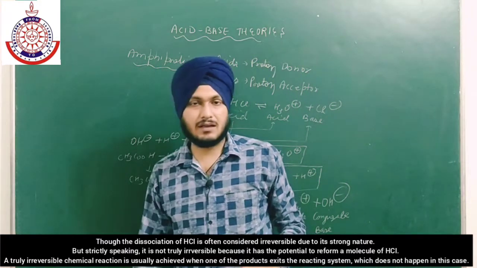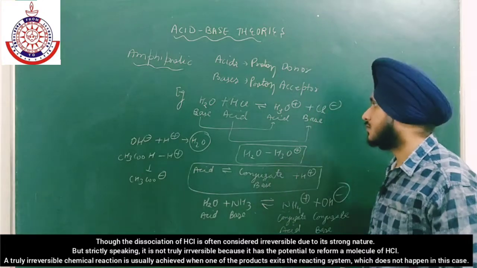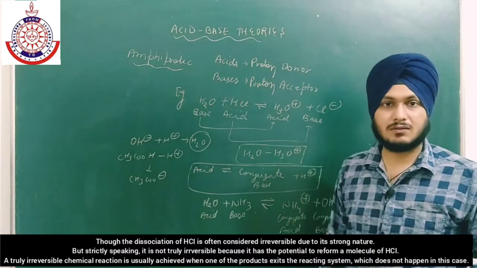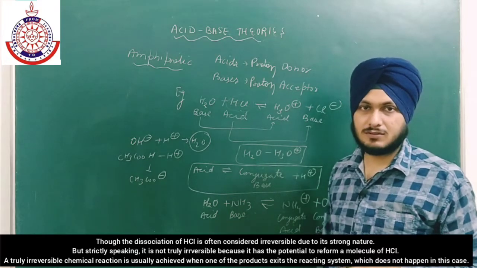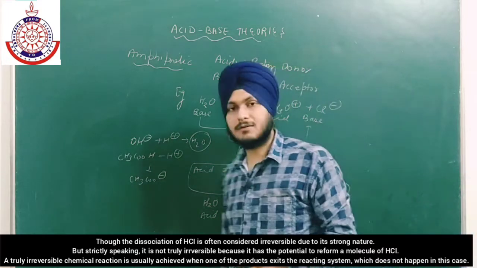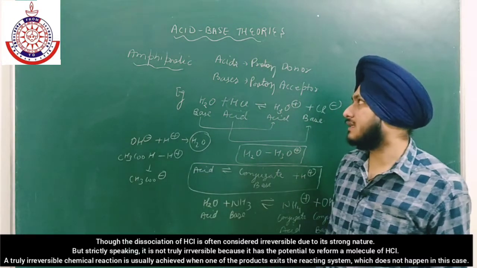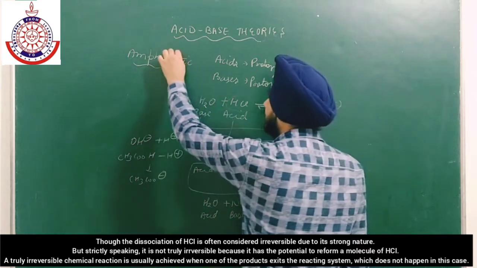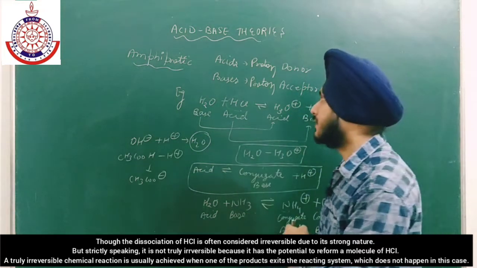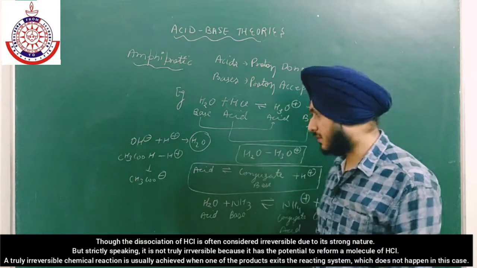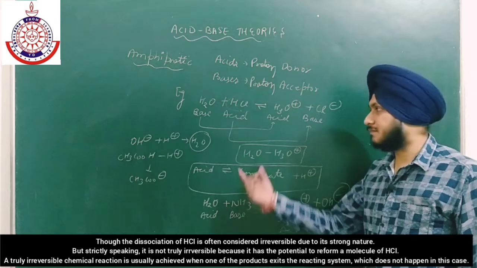Amphiprotic species, or amphiprotic substances, are those which can act as acid and base both, which can easily accept proton or donate proton. Similarly, water will act as an acid and a base.